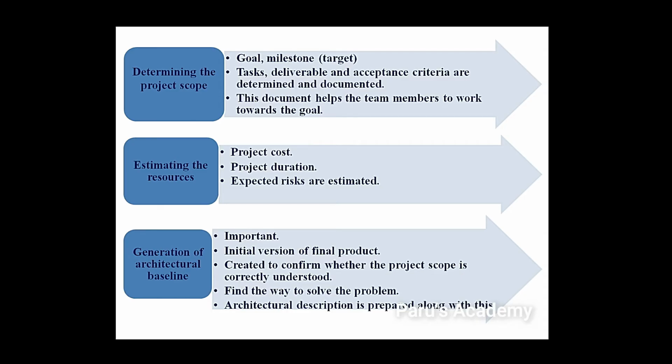And generation of architectural baseline. Generation of architectural baseline means we have to generate a model. We have to generate a model of the particular software project. Architectural baseline is very, very important. We have to create a model for the final product. So the final product must be modeled, and the architectural baseline is created to confirm whether the project scope is correctly understood or not. We have to confirm whether the team members or the developers correctly understood the scope of the project or not. That we have to confirm.